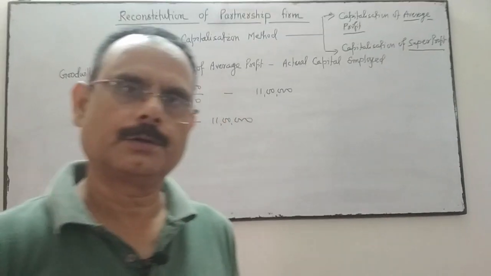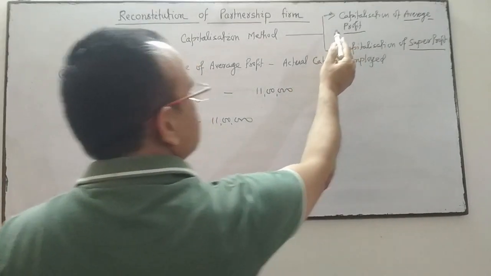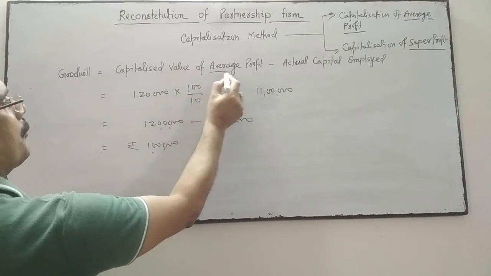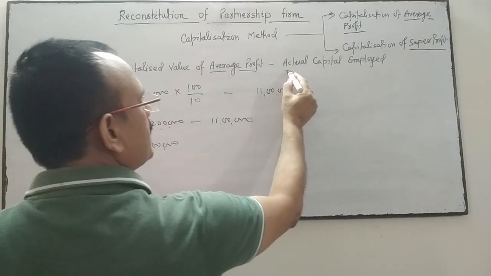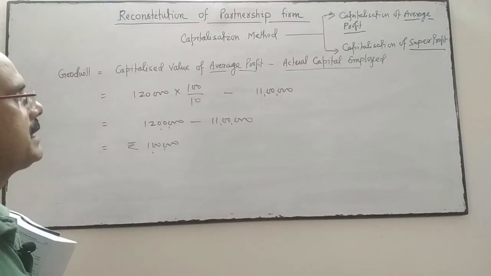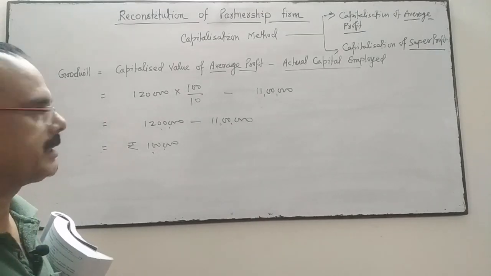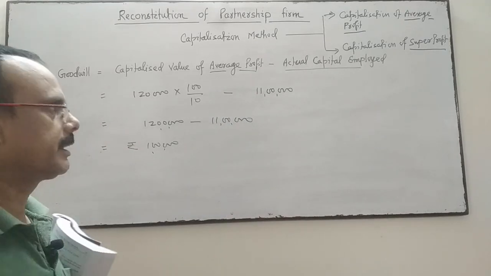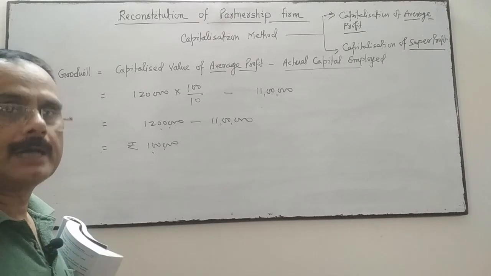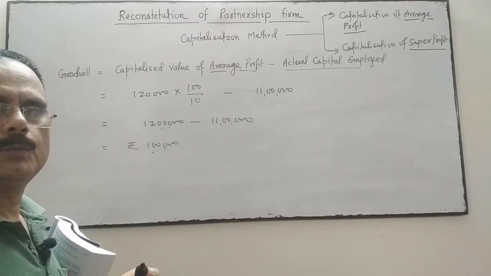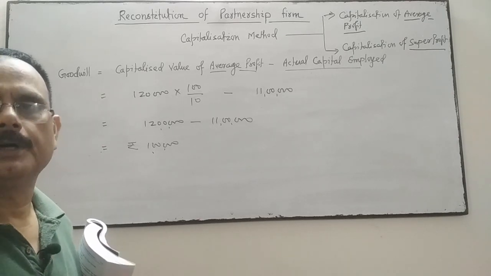1 lakh is your goodwill. So both the methods we have applied. This is the capitalization of average profit method. Average profit is capitalized, 100 upon the normal rate of return, and compared with the actual capital employed in the business, that is 11 lakh, total assets minus external liability. If the actual capital employed is less than the normal capital requirement, then that less amount invested in the business indicates the firm's reputation, which forms goodwill.